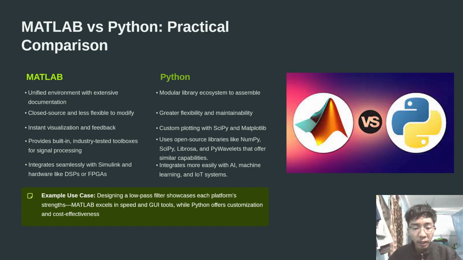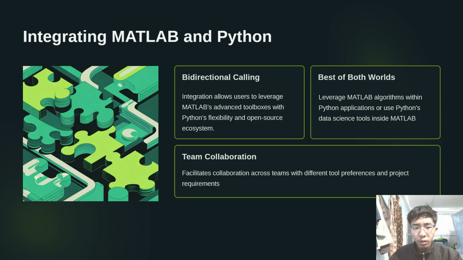Here we can see an example use case, which says: design a low-pass filter showcasing each platform's strength. Here you can use MATLAB as it excels in speed and GUI tools, while Python offers more customization and cost effectiveness.